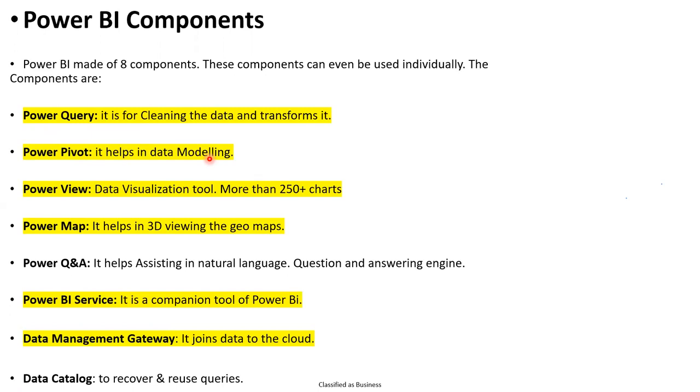We have to do some modeling to get the relationship between one source and the different sources. That one we can call a Power Pivot. And one more thing, Power View, because at the front end we are going to build the visuals. That is the main thing we are going to do.